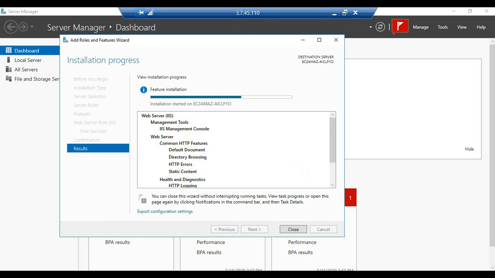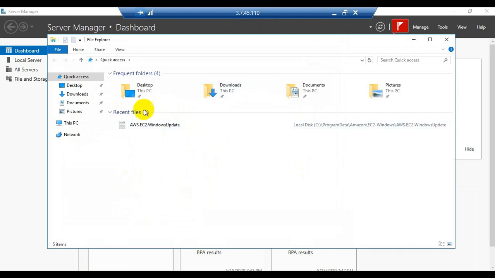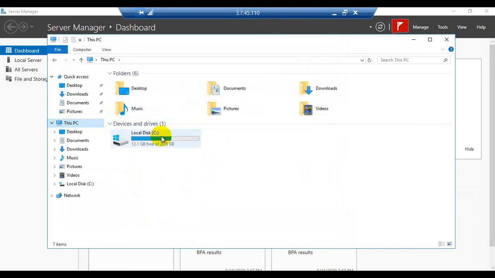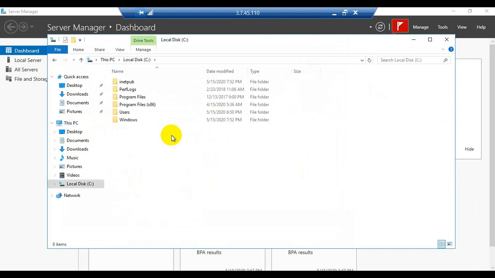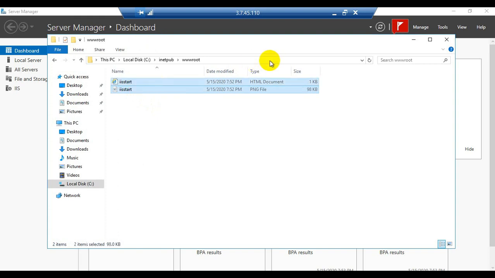So let's go to the file explorer and verify whether the inetpub folder has been created inside the C drive. So we are on the C drive. Here we can see the inetpub folder has been created. You remember that inetpub is the folder which will be created automatically after the installation of the IIS or web server role. Click on inetpub, double click on wwwroot, and these are unwanted, unnecessary files. Just remove these files permanently.